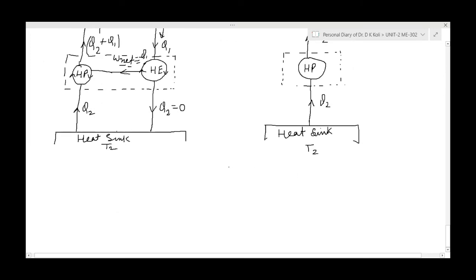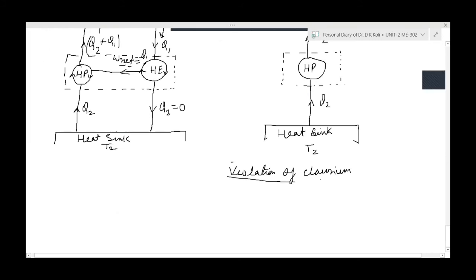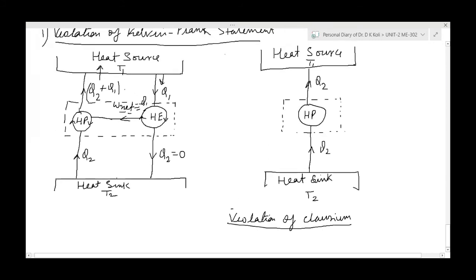It is the violation of the Clausius statement, because we have violated the Kelvin-Planck statement, and then we have got that it is also violating the Clausius statement. Got it? Initially we violated this one, and it has violated this Clausius statement. So these both are the same.